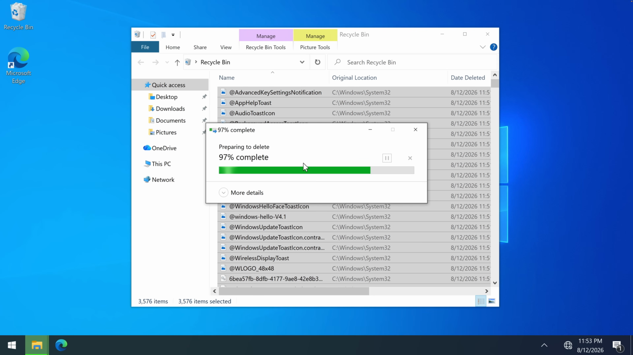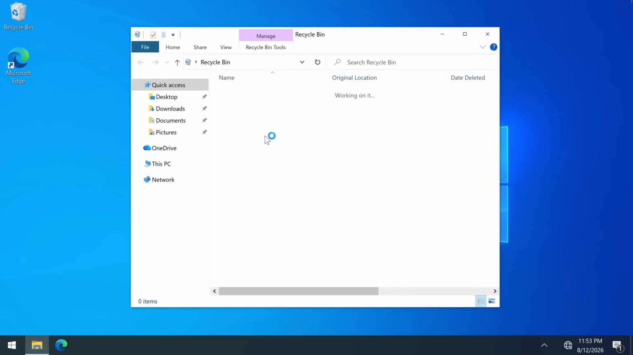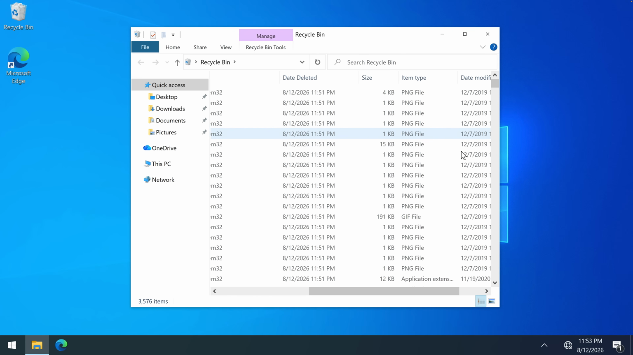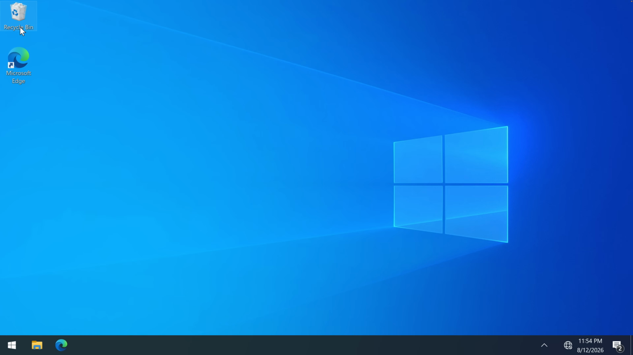And we need some permissions. Why is it not deleting? Continue. It's preparing to delete, but it doesn't actually delete the items. They are still here. We can't delete items from the recycle bin. So that one is broken.